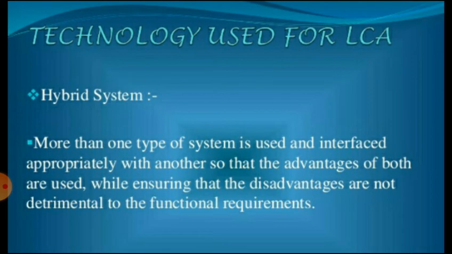The fifth system in LCA is the hybrid system. In this, more than one type of system is used and interfaced appropriately with another, so that the advantages of both are used while ensuring that the disadvantages are not harmful to the functional requirements. Depending on the systems that are coupled, these are called electromechanical, pneumohydraulic, electropneumatic, etc.